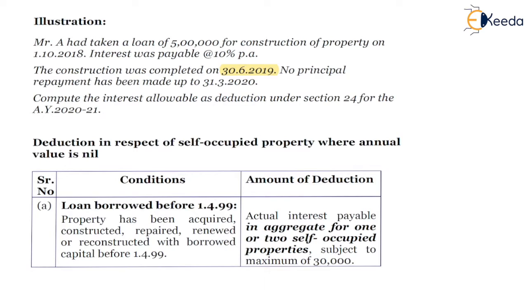So we will have to calculate the pre-construction interest. In this case, the loan was taken in 18-19, and construction was completed in 2019. So only for 1 year there is pre-construction interest, on 5 lakhs at 10% per annum. So the interest payable in the pre-construction period is 50,000, and this 50,000 will be allowed in 5 equal annual installments from the year 19-20.